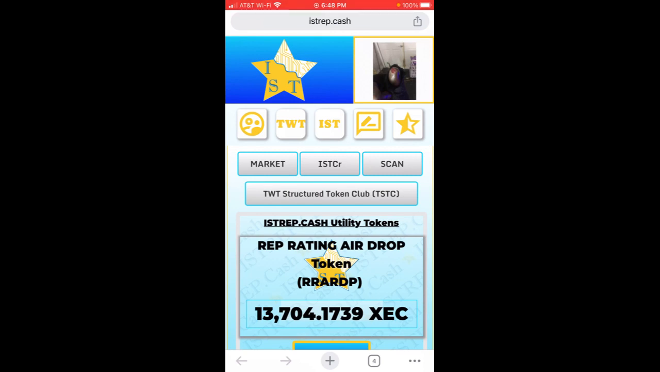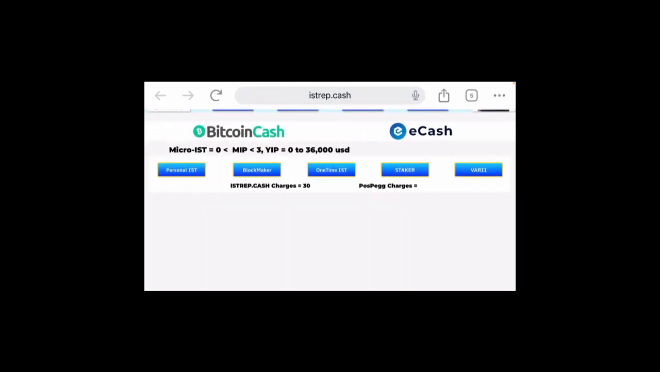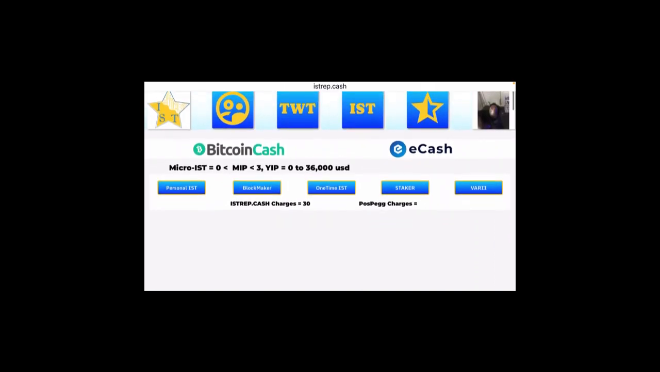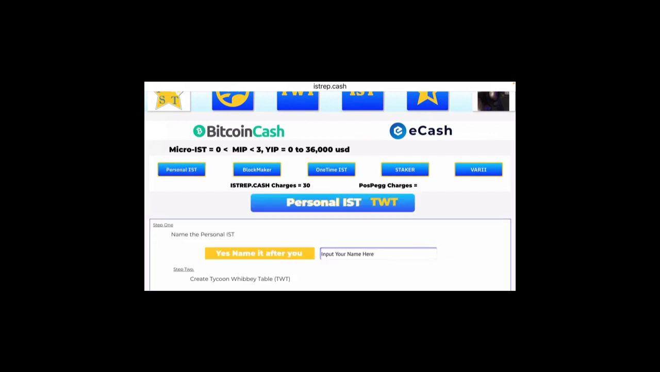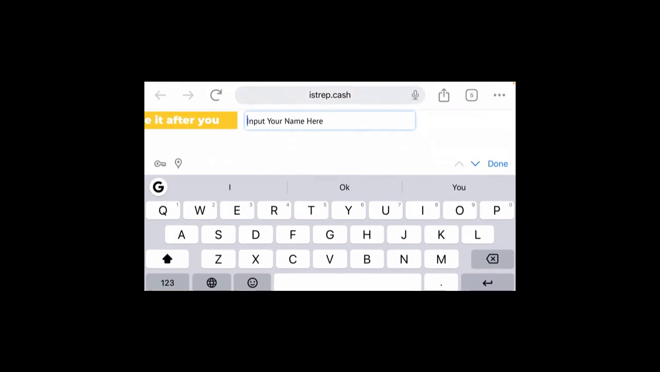Let's make a TWT. Yes, we go ahead and click that TWT and let that page load on up. Remember, turn that phone sideways. Let it rebalance. Pinch that guy a little bit. Let it get resized and proper. And today we're going to go ahead and click that personal IST because we're going to see this thing work at $1.